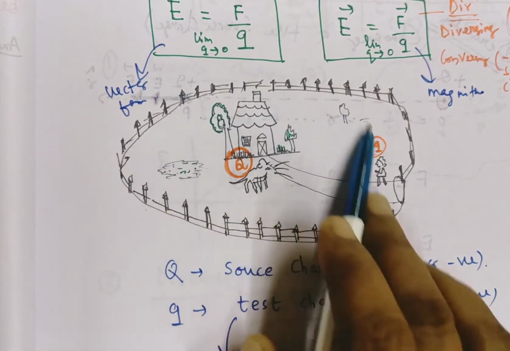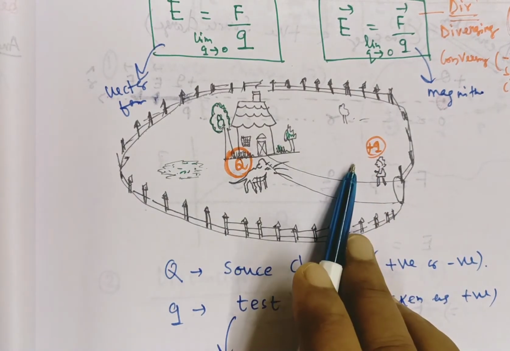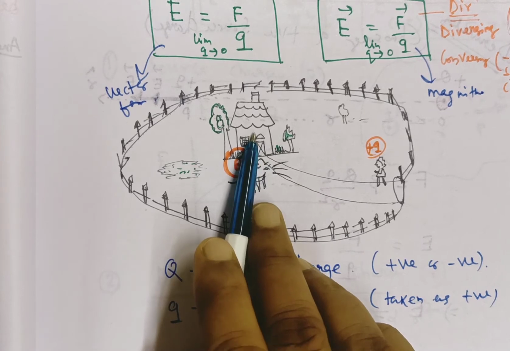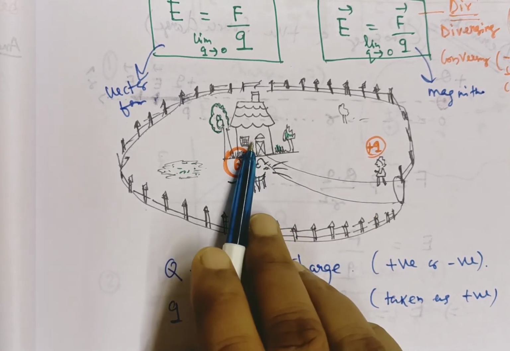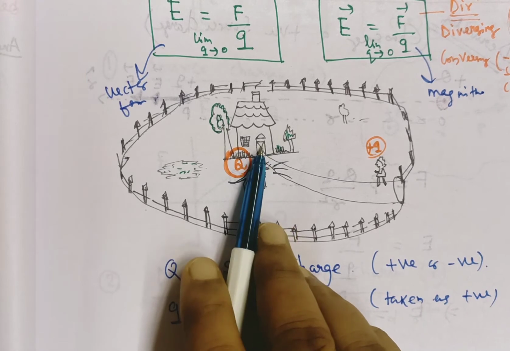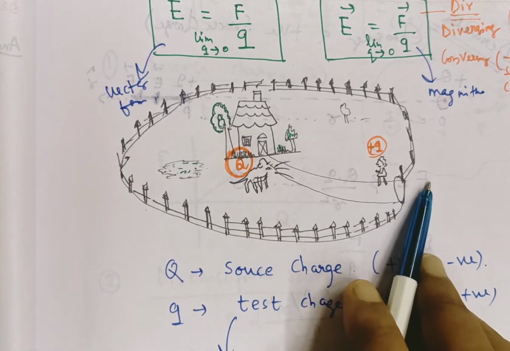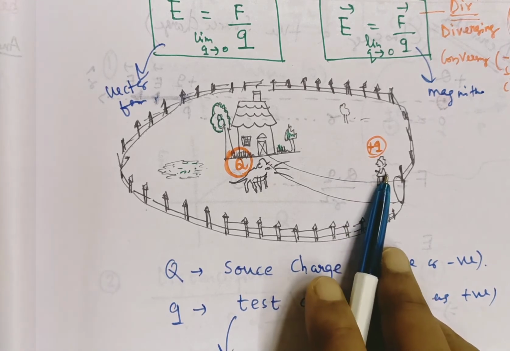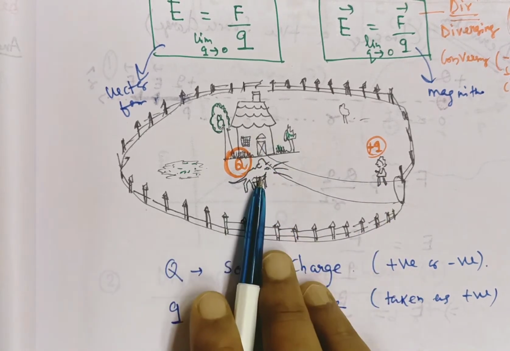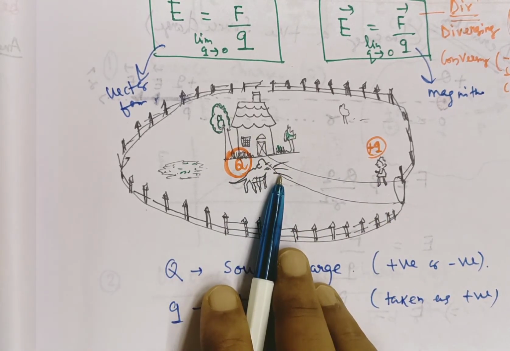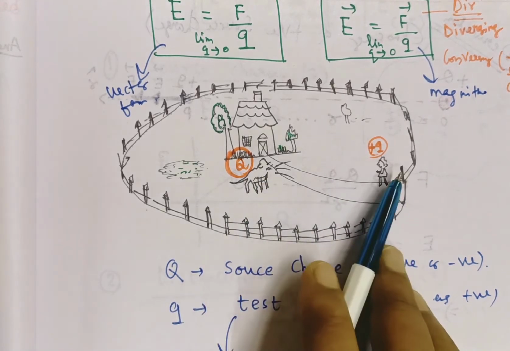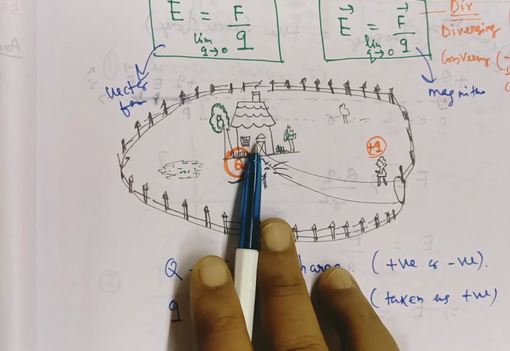This field is inside this campus and you are the owner of this house and you are the source of this field. Now you see, an unknown person is just entering into your campus. As it is an unknown person, your house dog is barking here. That signifies that he is entering the field of the owner.